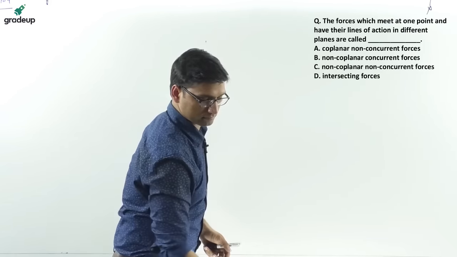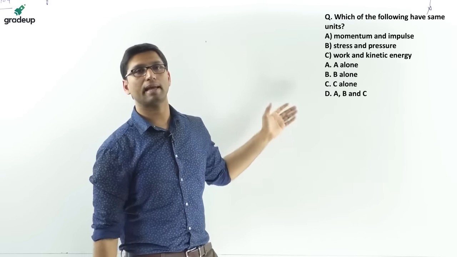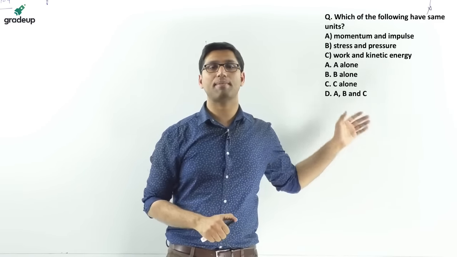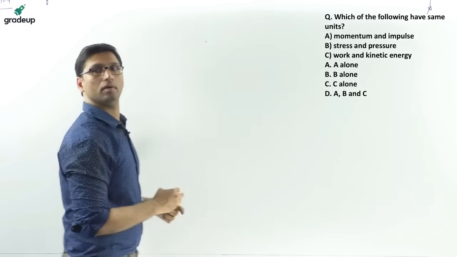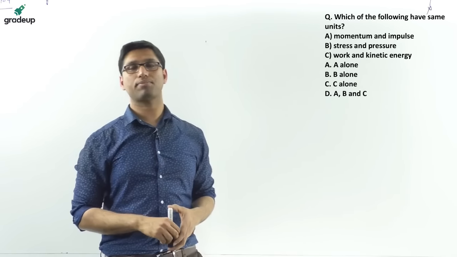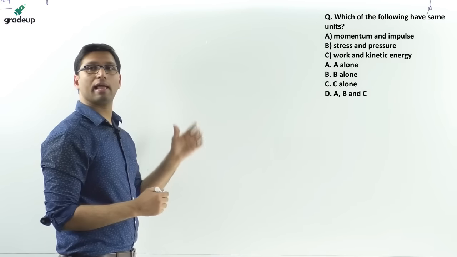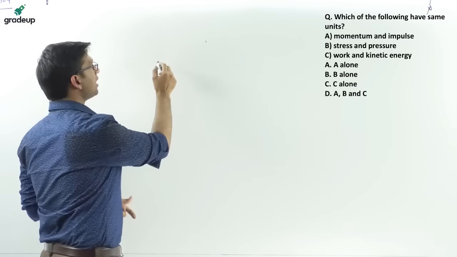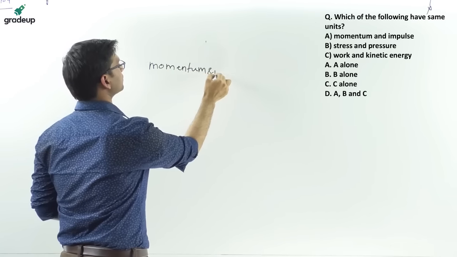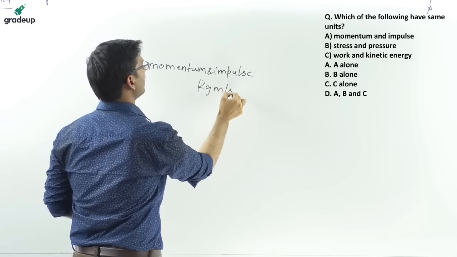Next question: which of the following have the same unit? Momentum and impulse both have the same unit, kg meter per second.